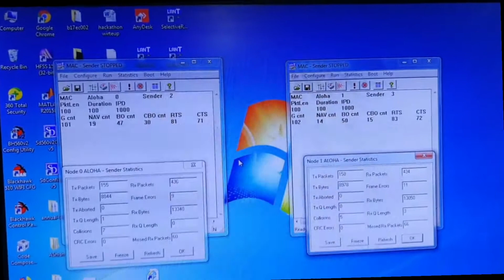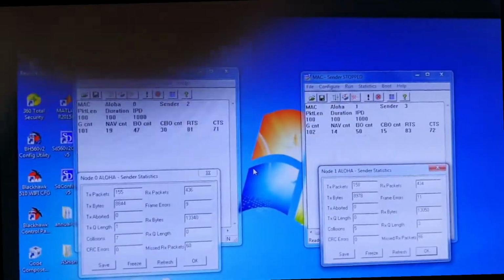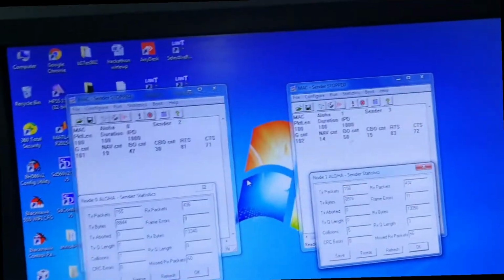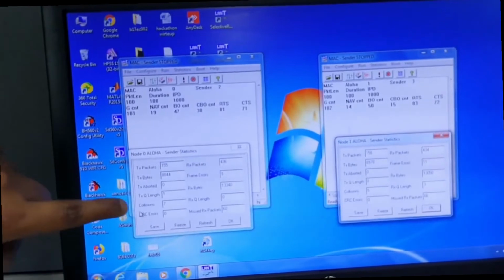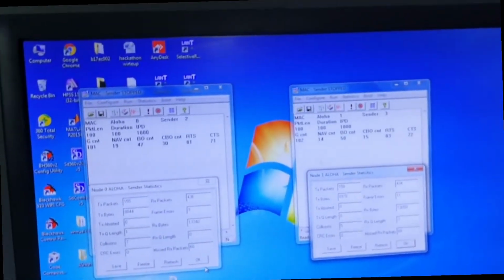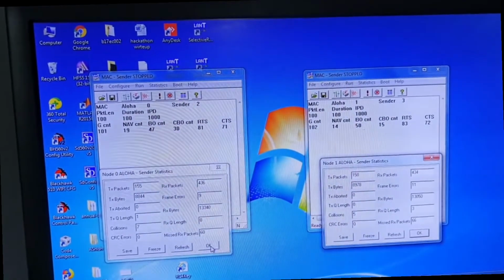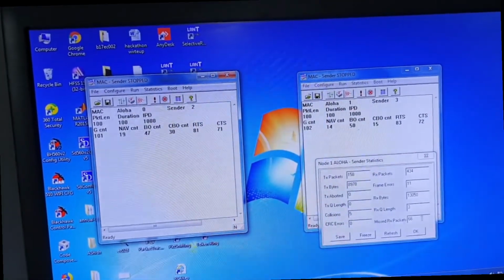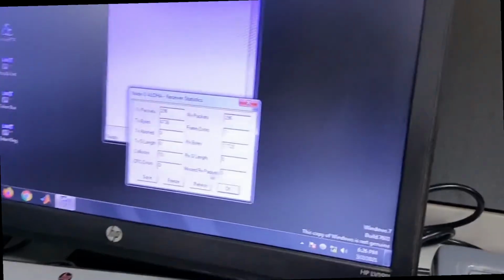After the time duration of 100 seconds, both the nodes will stop transmitting and the following screen appears. You can see the screen here. Both the senders are being stopped and the following statistics we can see. Once the sender stops, press the OK button in the receiver node. And in the receiver node, press the stop button.